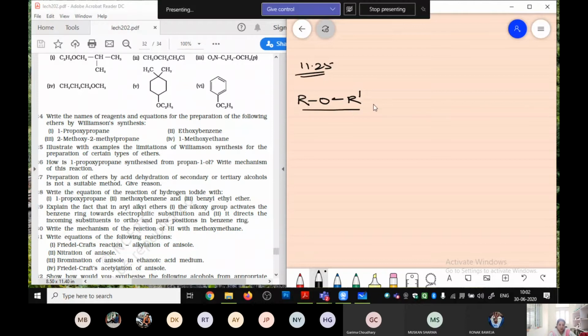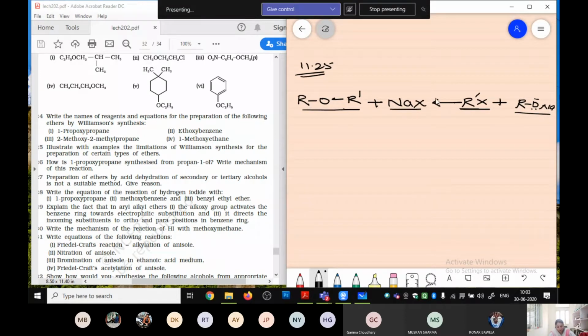This is the ether. Now when you are making it react with any alkyl halide, it is giving you sodium halide and an ether, R O R. और अगर इस इक्वेशन को I write down in this direction, means your alkyl halide and your sodium oxide, it is going to give you an ether.